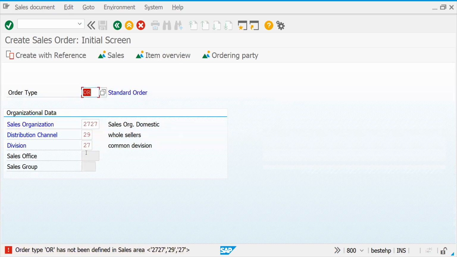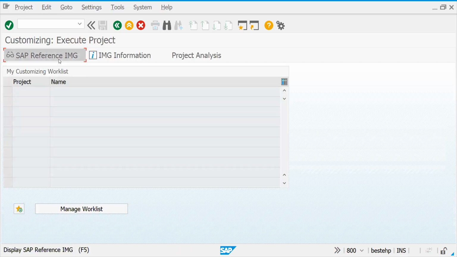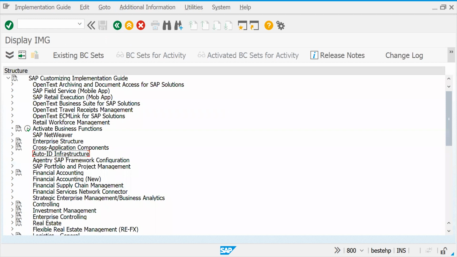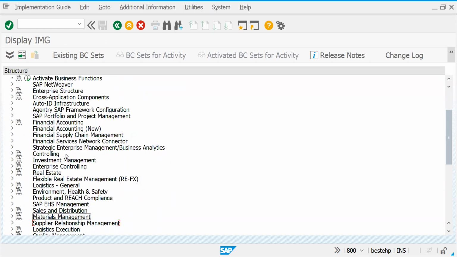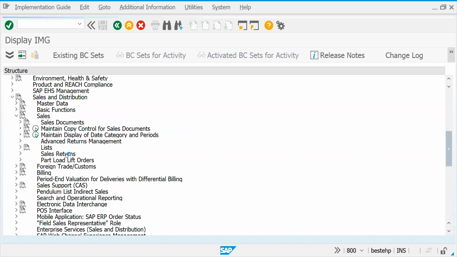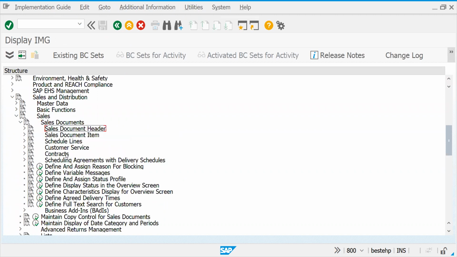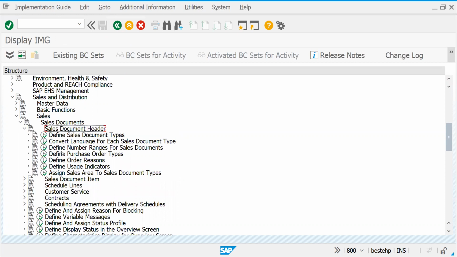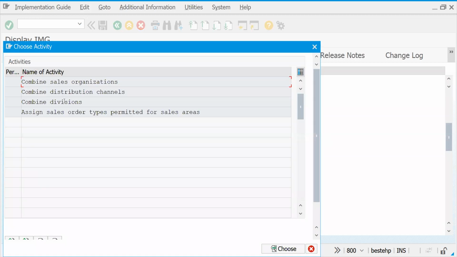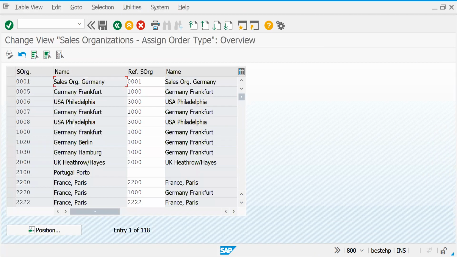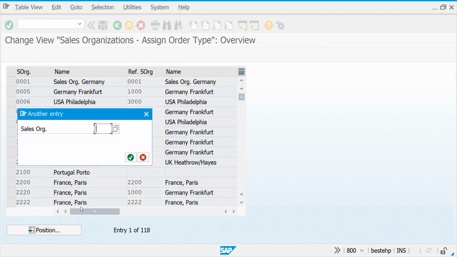It is saying that this order type has not been defined for this sales area. If it comes, we have to go to this configuration. Come here, sales and distribution. Within that, sales documents, sales document header. Now here, assign sales area to sales document types. Let's make a note of this one. If you get this error, you have to resolve it on your own.